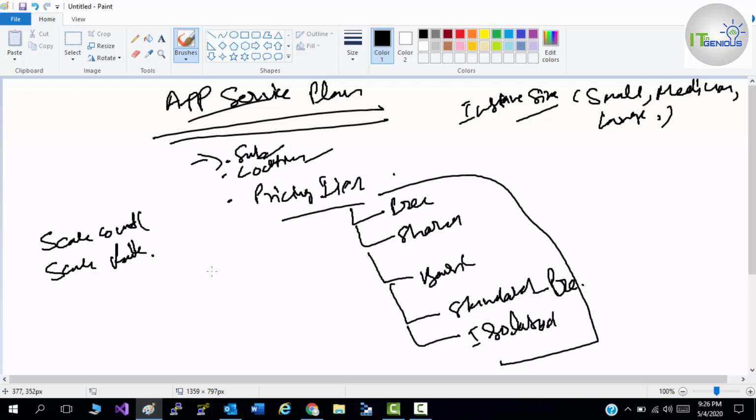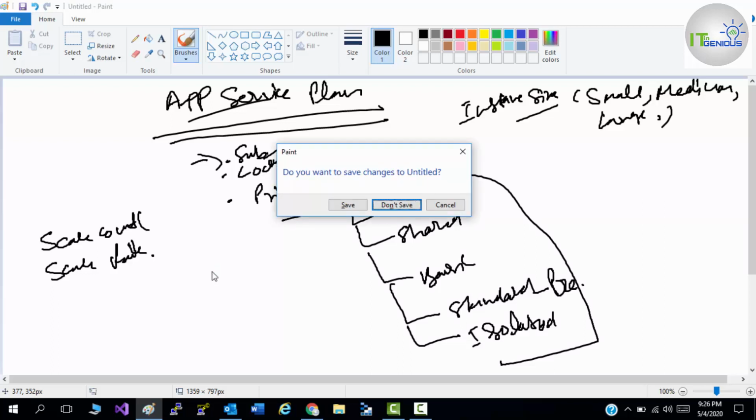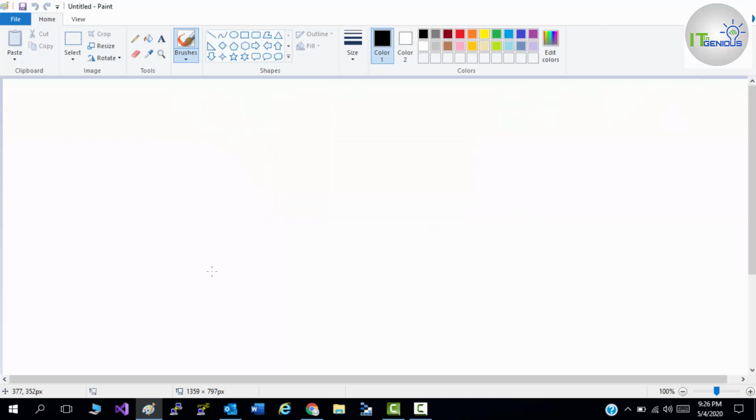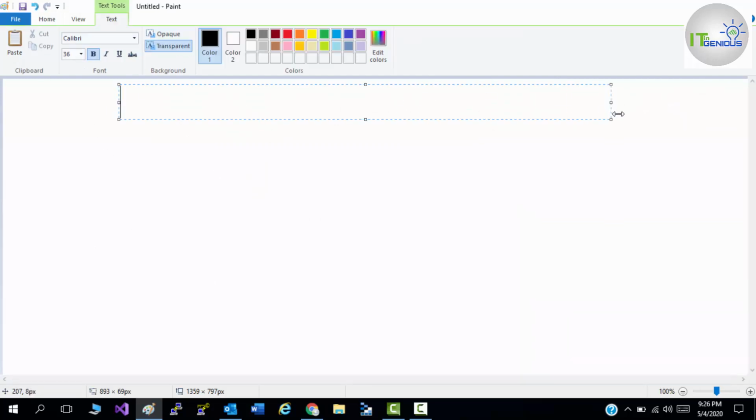Now there are some guidelines to remember when you create an app service plan. I'm going to write them down here. I'm not going to use my digital pen just because, as you see, my handwriting is very poor.